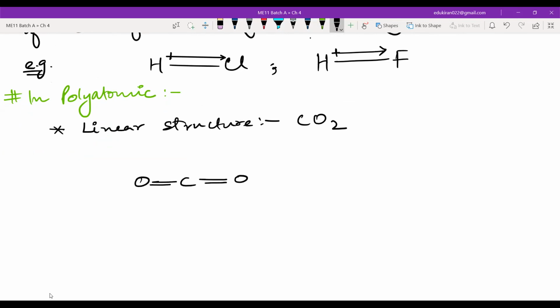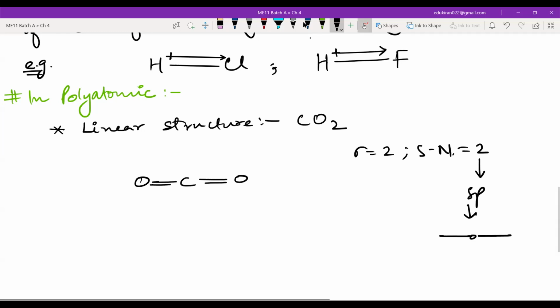As you can see, how many sigma bonds? Sigma bonds are equal to 2. Steric number is how much? Steric number is also 2 because there is no lone pair. The hybridization is sp. If it is sp, then the structure is linear. So if it is linear, between carbon and oxygen, which is more electronegative?